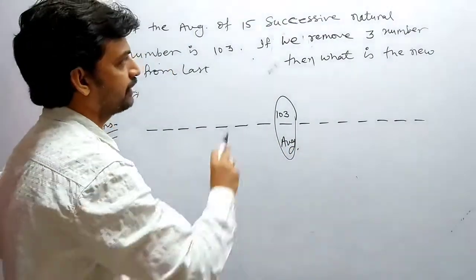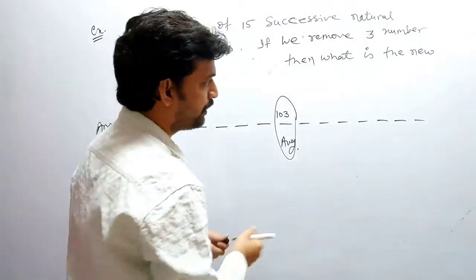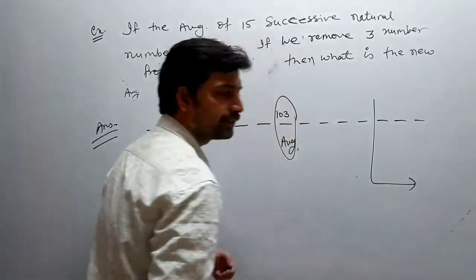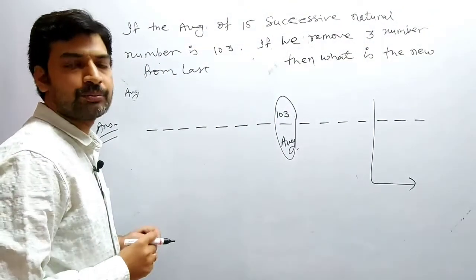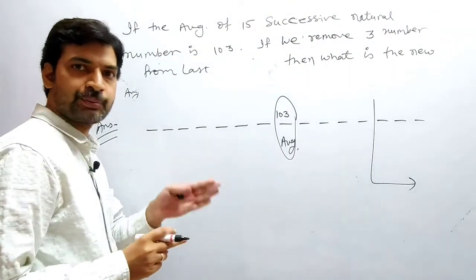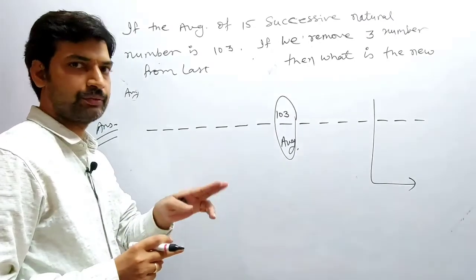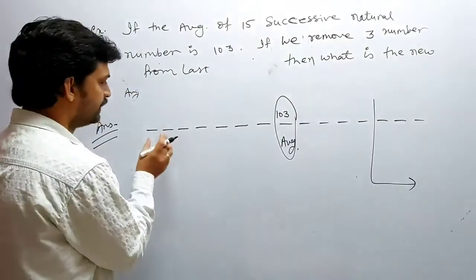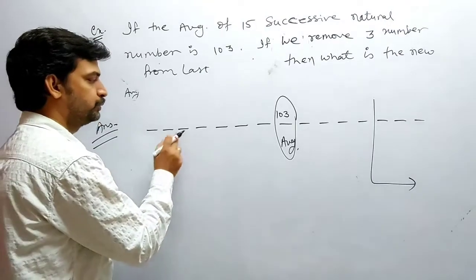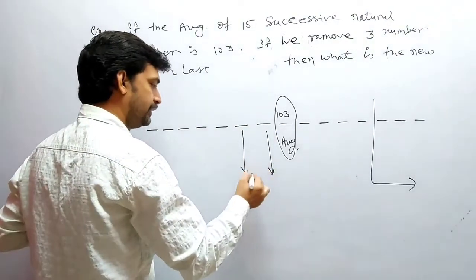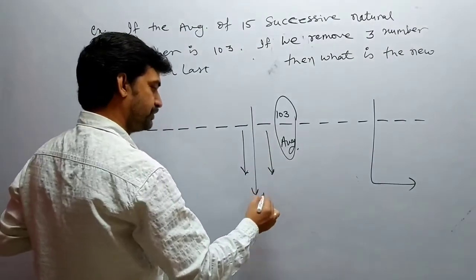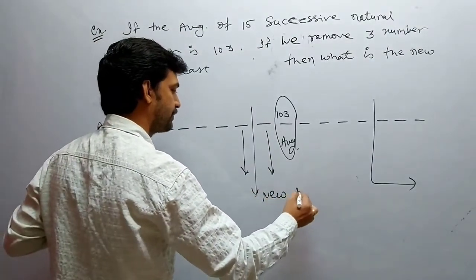Now the question is saying that 3 numbers are removed. Then what will we do? We will remove these 3 numbers. Now the numbers remaining are 12. The average of these 12 numbers is 6.5. (12 plus 1) by 2 means 6.5. That means between 6 and 7: 1, 2, 3, 4, 5, 6. This is the 6th one, this is the 7th one. The average is between these, meaning the new average is here.